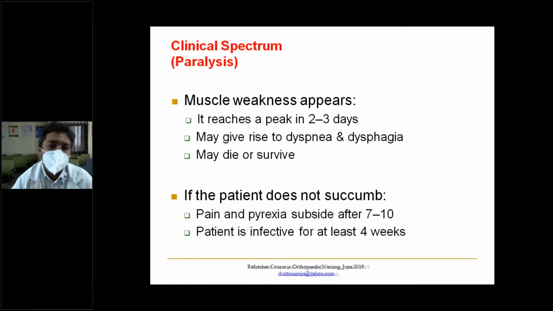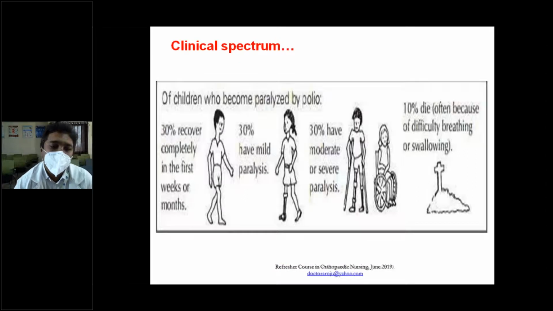but previously there used to be many and they used to detect. So muscle weakness appears in around 2 to 3 days, which gives rise to dyspnea and dysphagia, because in bulbar polio, the muscles of deglutition are supplied by the cranial nerves. So if there is more dyspnea and respiratory paralysis, probably the patient will die. So if the patient doesn't succumb, pain and pyrexia subside after 7 to 10 days. The patient is infective for at least 4 weeks. So he might be a carrier for about 4 weeks.